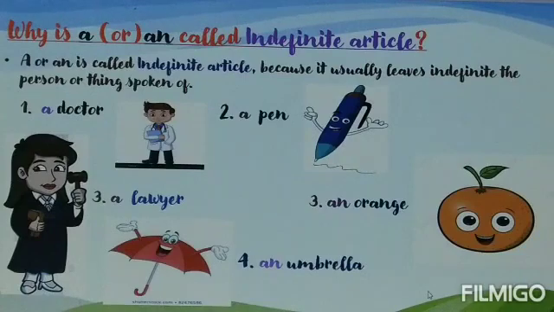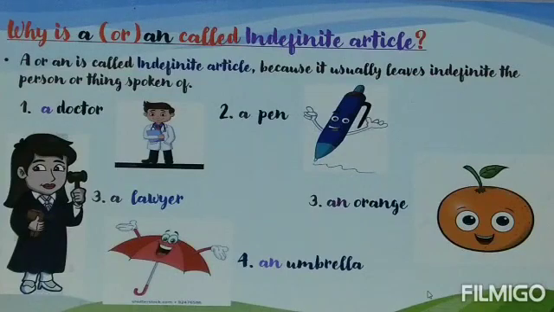Now let us see the third example. A lawyer. A lawyer means any lawyer. An orange, any orange. An umbrella, any umbrella. So, article a or article an is used to talk about the objects which are just general. That's why these articles are called indefinite articles.